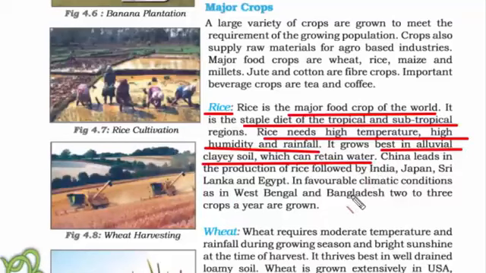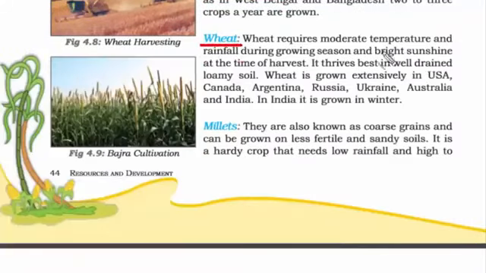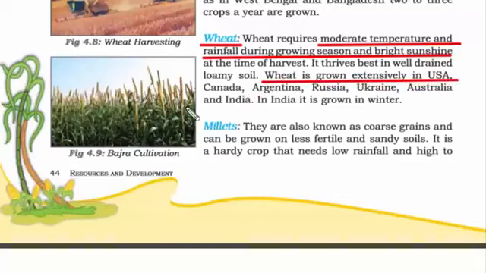And if you see, most of the rivers that originate in India are in the central portion of the country, a little bit above and below the Deccan Plateau. So if you see, you have all the conditions that are fulfilled for rice production. So it is pretty easy to remember where rice is grown and why. So China leads in the production of rice, followed by India, Japan, Sri Lanka and Egypt. Next one is wheat. Wheat requires moderate temperature and rainfall during the growing season and bright sunshine at the time of harvest. Again, if you notice, all of these conditions are present in India. So some of the wheat producing nations are USA, Canada, Argentina, Russia, Ukraine, Australia and India.